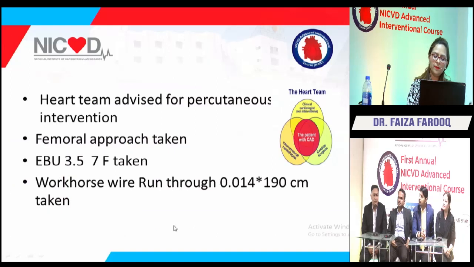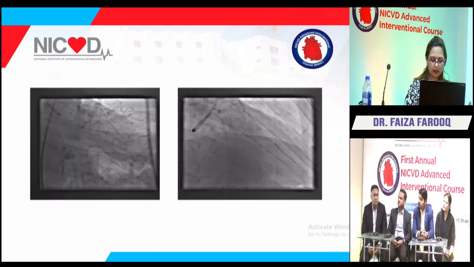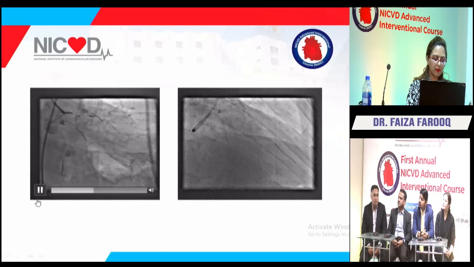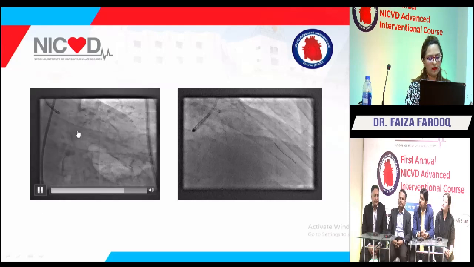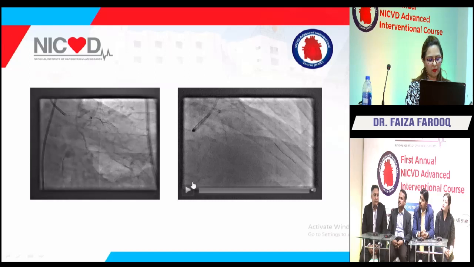The patient was taken for a heart team and was advised percutaneous intervention. After all the heart team discussion, we took him for the DK crush strategy. Femoral approach was taken, an EBU 7 French 3.5 guide was used, and workhorse wires were used. This was done approximately 10 days after the first angio. We can clearly see further advanced aggravation of the disease and a TIMI 2 flow in the circumflex.